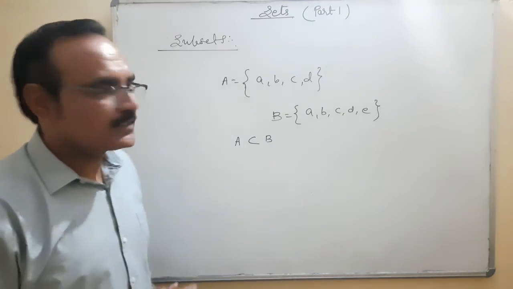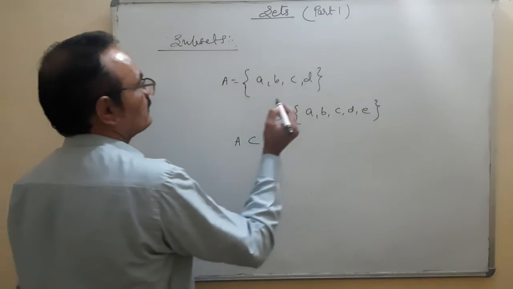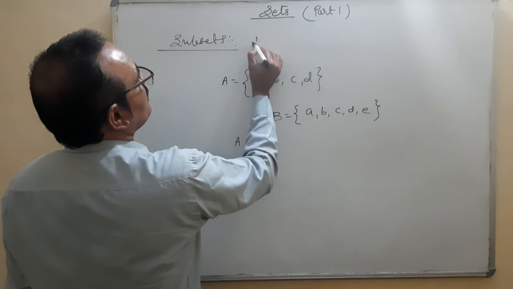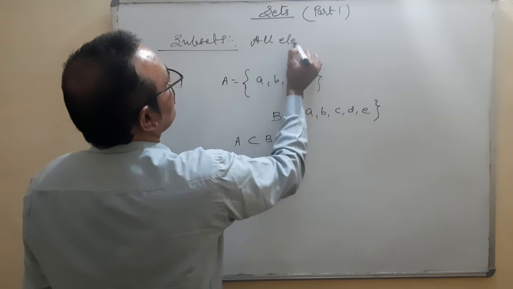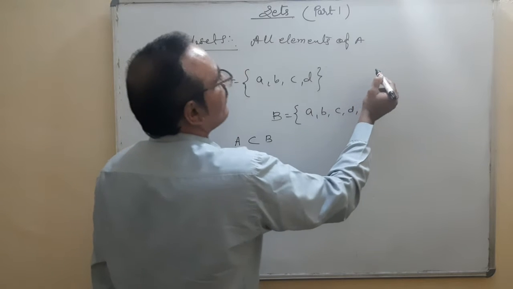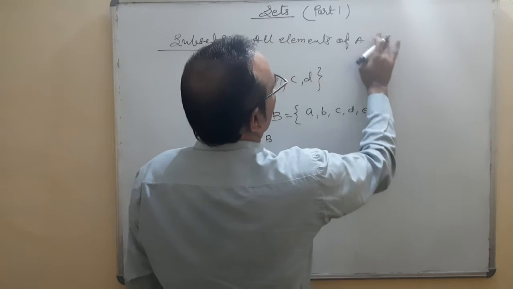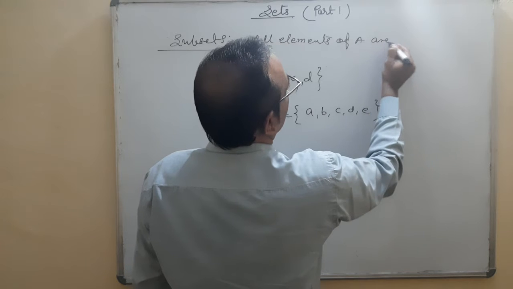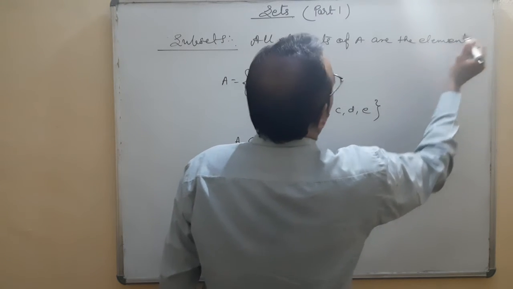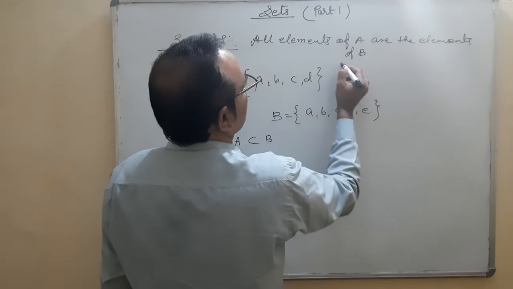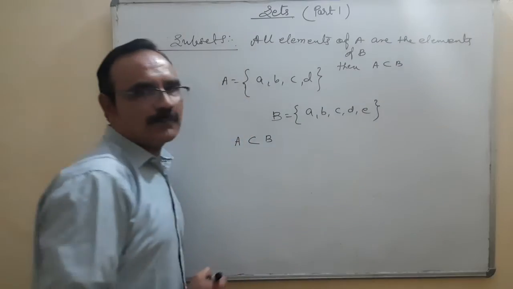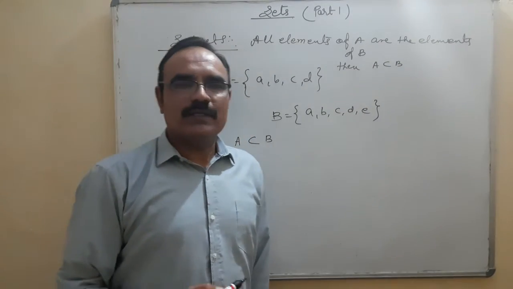Okay, the example is clear. So what is the subset? I will give the definition: if all elements of A are the elements of B, then A is a subset of B. They can be equal also.